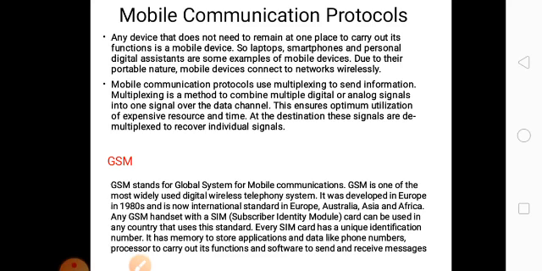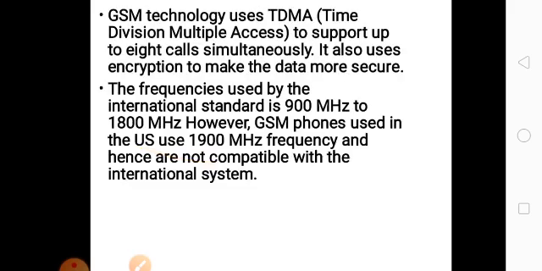It has memory to store the application of phone number. In your SIM, you can store your contact details, that is your mobile number. Then it processes. What is the purpose of this? To send and to receive. That is the purpose.